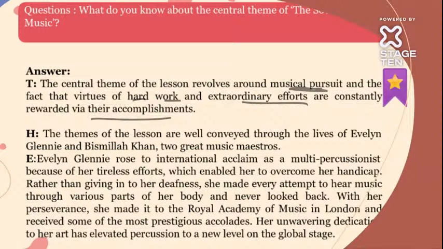Now, the themes of the lesson are well conveyed through the lives of Evelyn Glennie and Bismillah Khan, who were very great music maestros. Bismillah Khan was well versed in the Shehnai. Evelyn Glennie was a multi-percussionist, isn't it? So we get to know so much about them. Evelyn Glennie rose to international acclaim as a multi-percussionist because of her tireless efforts, which enabled her to overcome her handicap, rather than giving in to her deafness.